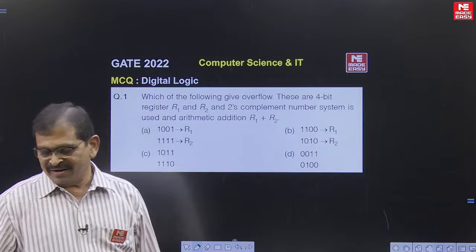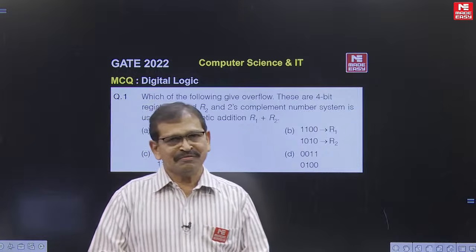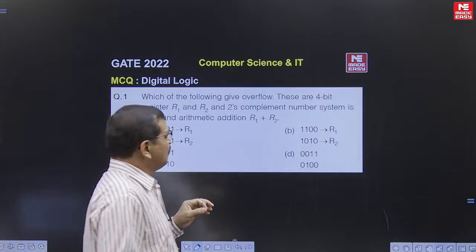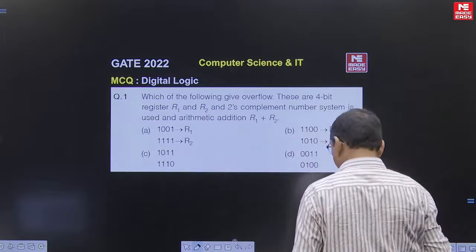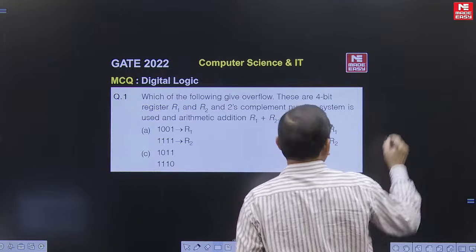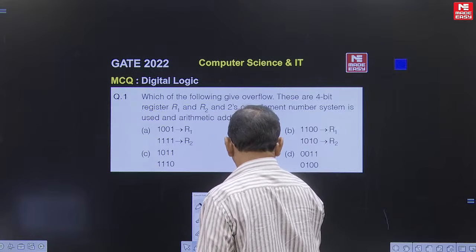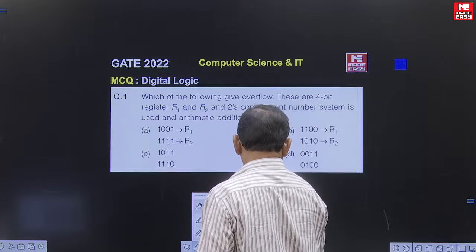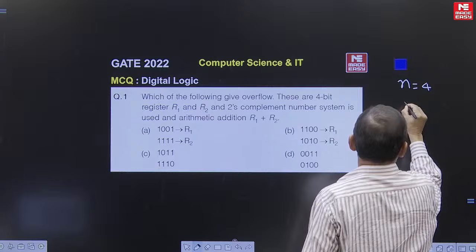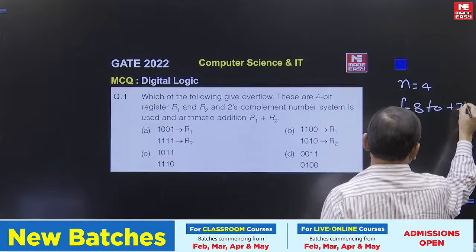In the number system, we know well, whenever both the numbers have the same sign, then we have a possibility for overflow. Here we have numbers of 4-bit size. The range of the numbers in the 2's complement number system, we know well, is from -8 to +7.